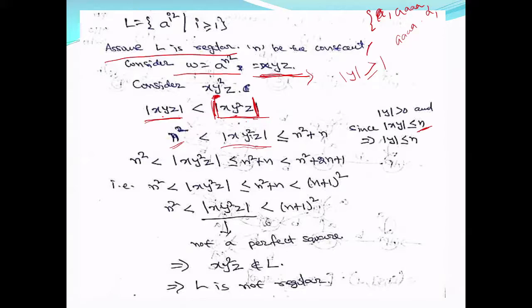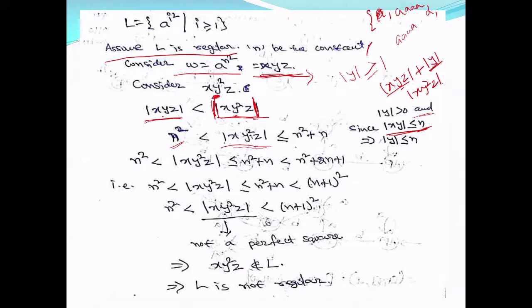Because xyz means it is equal to xyz plus length of y, because there are two y's in xy square z. So the length of xy square z is nothing but length of xyz plus length of y. Y is greater than 0, so it is some positive value, and length of xy is less than or equal to n. That is the maximum value for x and y put together is n. Or in other words, y can be a maximum of n.